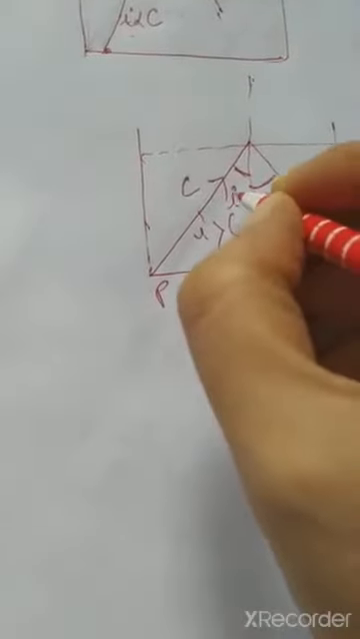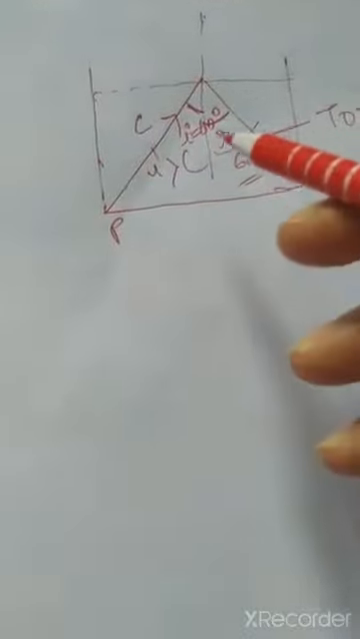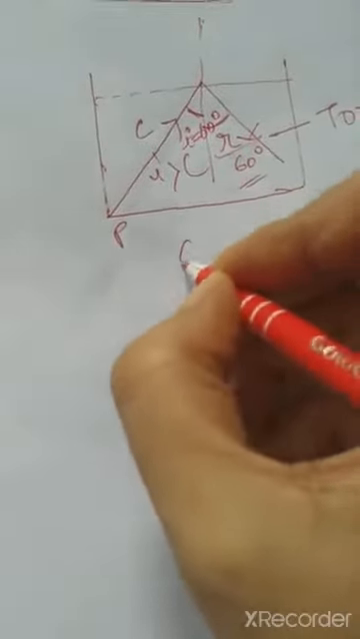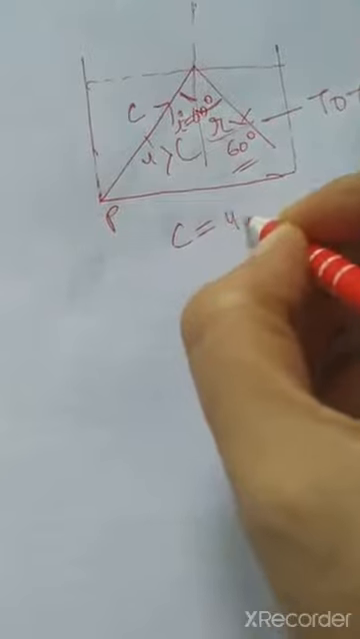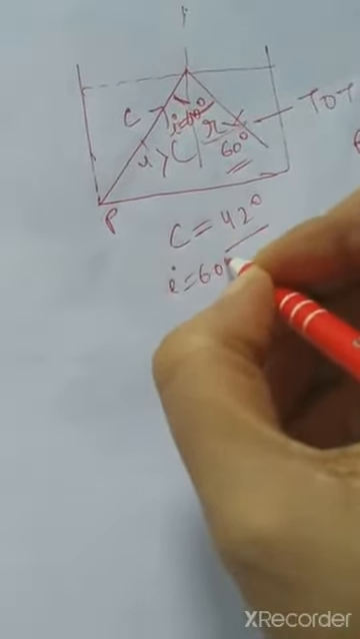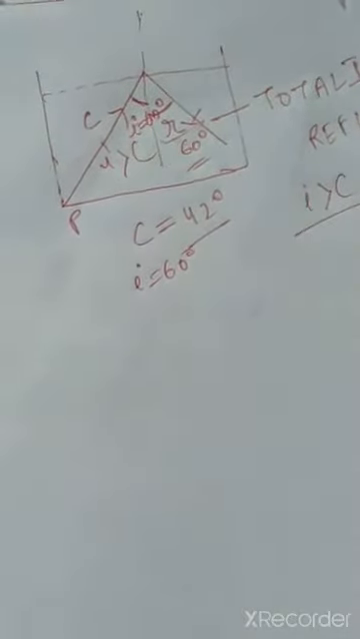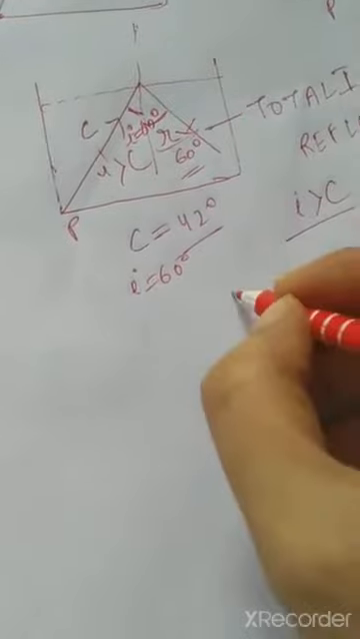For the third case, you will draw 60 degree. So in this case, you will draw an angle and show it as i is equal to 60 degree. Okay, so there will be total internal reflection, because the critical angle for glass is 42 degree and here it is given 60 degree. So i is greater than C. So in this case total internal reflection will take place. So angle of reflection will also become 60 degree.